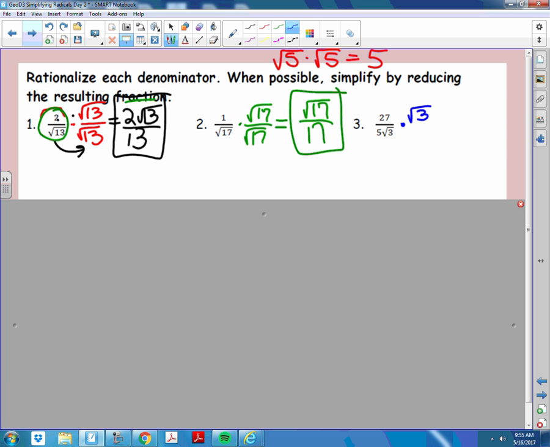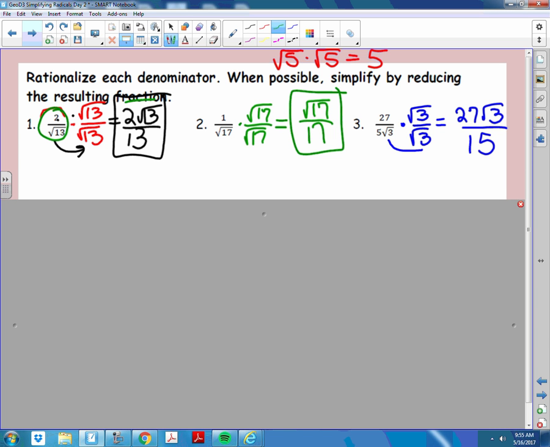Times the root 3 over the root 3. What's 27 times the square root of 3? It's 27 times the square root of 3. Now this one, what's root 3 times root 3? 3. 3 times 5? 15. But it can be simplified because 27 over 15 can be simplified.